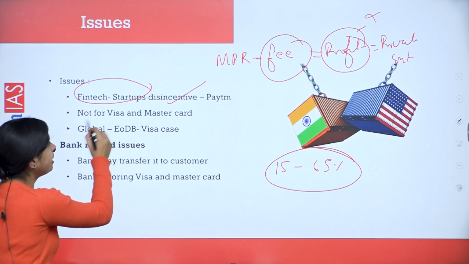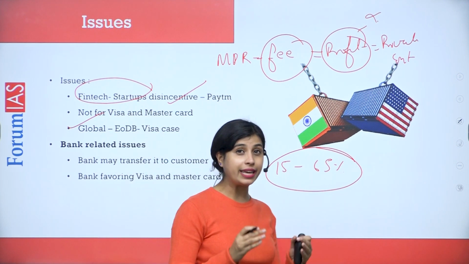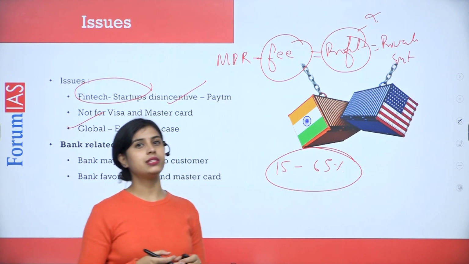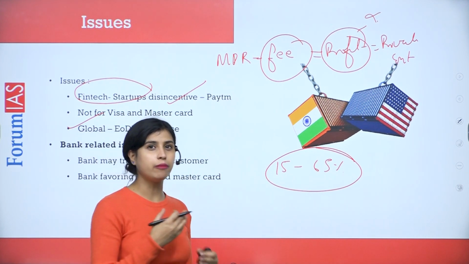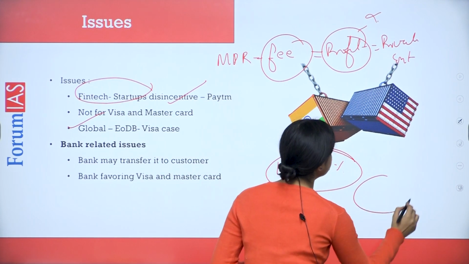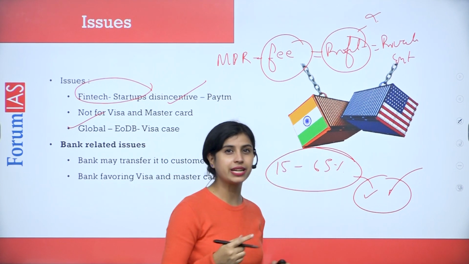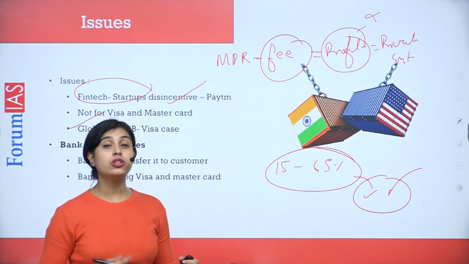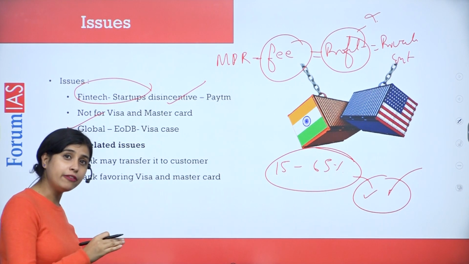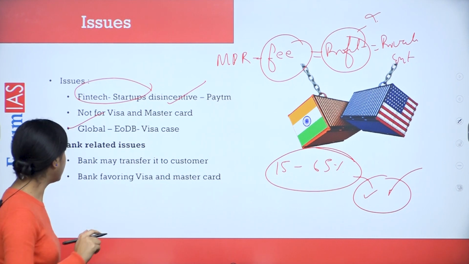Second, Visa and MasterCard have actually thrown allegations against India. They have filed a case in the US against India, saying that India is discriminating against them. They can also use the WTO national treatment provision, where any goods and services coming from any country should not be treated differently once they enter the domestic territory of the country, right? So they can say that. However, these allegations are baseless, and we will discuss that in a different video on the payment network wars. You stay tuned for this video.